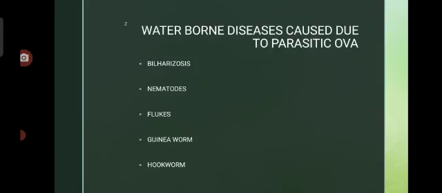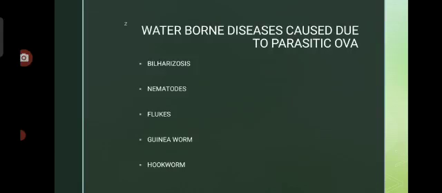Next is flukes. There are different types of flukes. Of course, we are not going into detail, as we constrain ourselves to the syllabus only. Flukes are also like small worms. When you consume these eggs or embryos in the water, they attach to the small intestine and large intestine, where they hatch and multiply. It causes the same constipation and so on. Flukes are small worms.